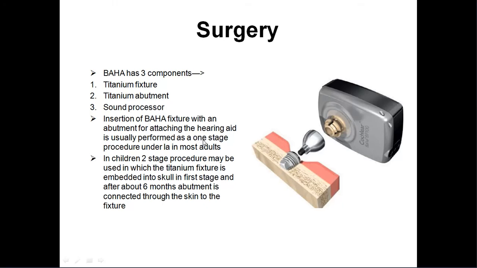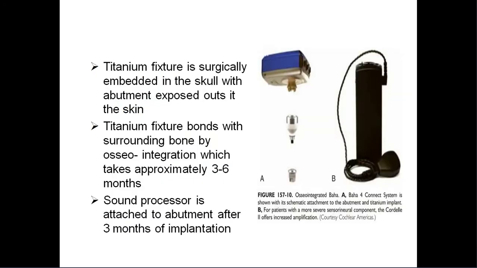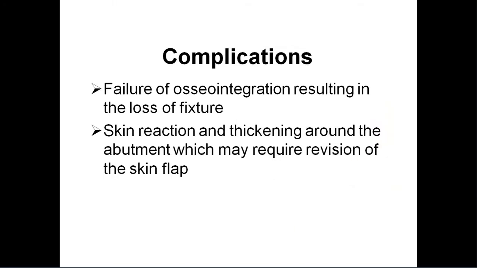Usually we will do this surgical treatment as a single stage procedure in adults, but in children a second stage procedure may be required. First we will fix this titanium fixture. After 6 months, we'll attach the abutment and the sound processor. The titanium fixture is surgically embedded into the skull with the abutment exposed outside of the skin. The titanium fixture bonds with the surrounding bone by osseointegration, which takes approximately 3 to 6 months. Then the sound processor is attached to this titanium abutment.